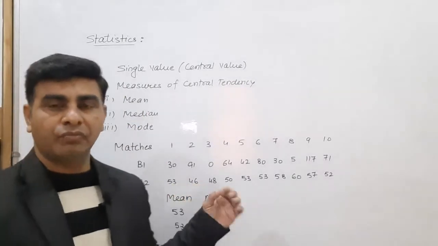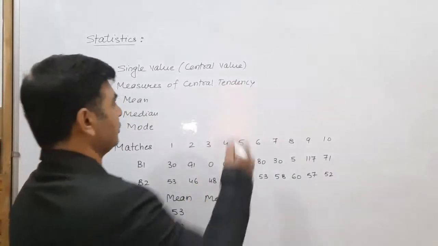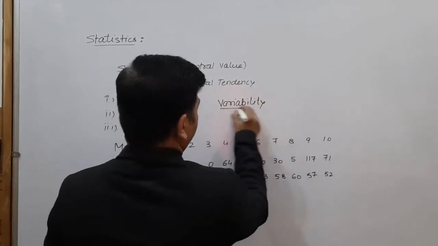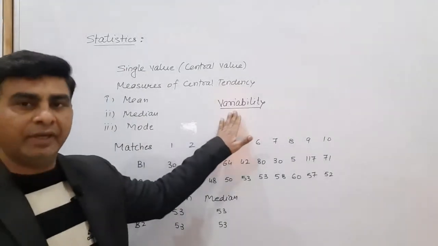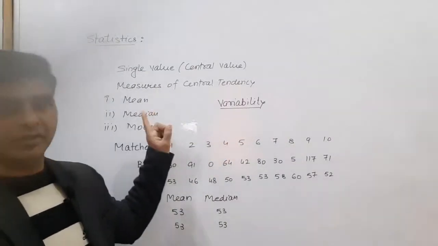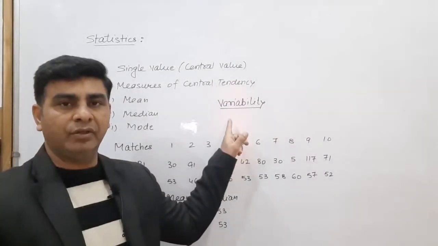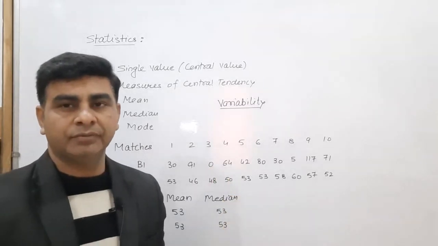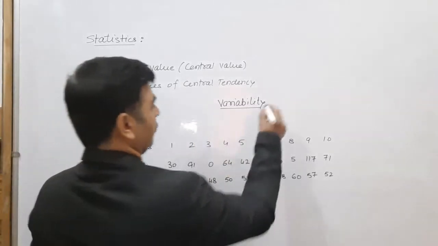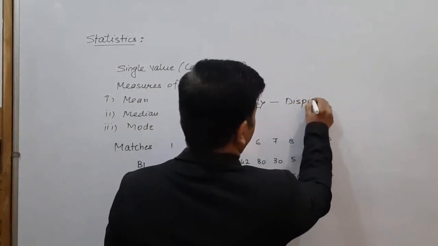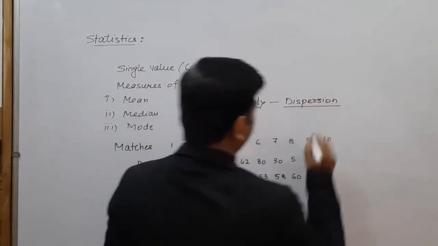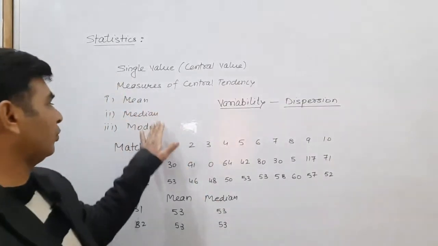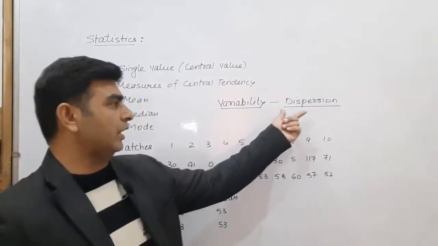Variations are there. So we need to introduce a new term which is known as variability. And this is a single value like a central value; just as a central value is a single value, variability is a single value which will describe the distribution of the complete data, and this single value is also known as dispersion. So dispersion is the topic which we are going to discuss in this class. Till now mean, median, mode we already discussed in 10th class. So today we are going to start with dispersion.